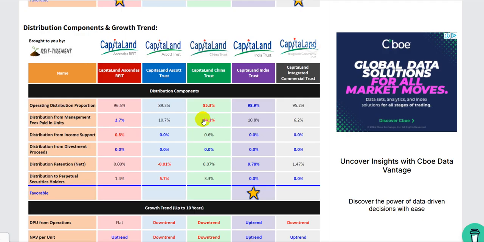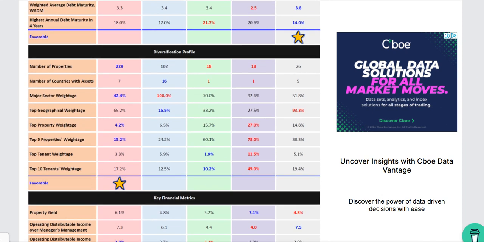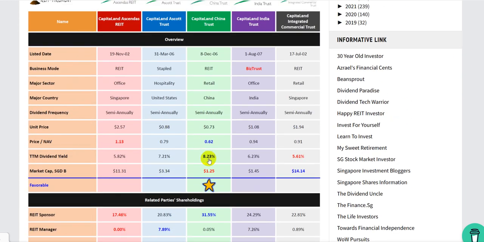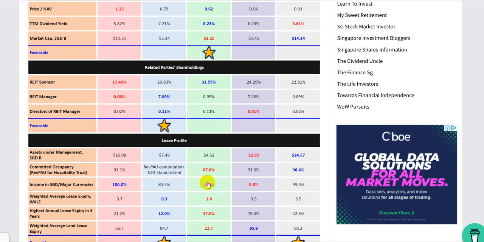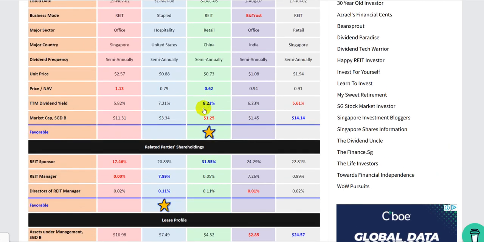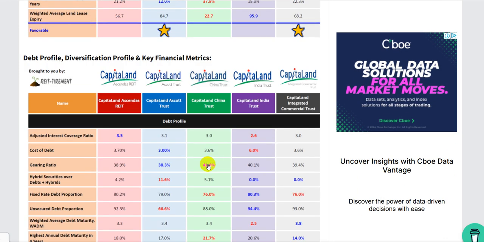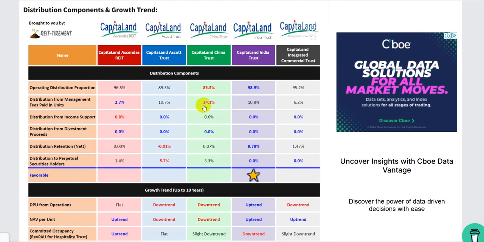That means you can pay out less money for dividends, so your actual dividends may be lower than the 8+% that was discussed earlier. Just now you said 8.23%, but if you make it comparable with the other REITs, with the management fee paid in units, then this may be slightly lower. I don't think it's that significant, but just to take note. So a bit higher distribution from management fees paid in units.